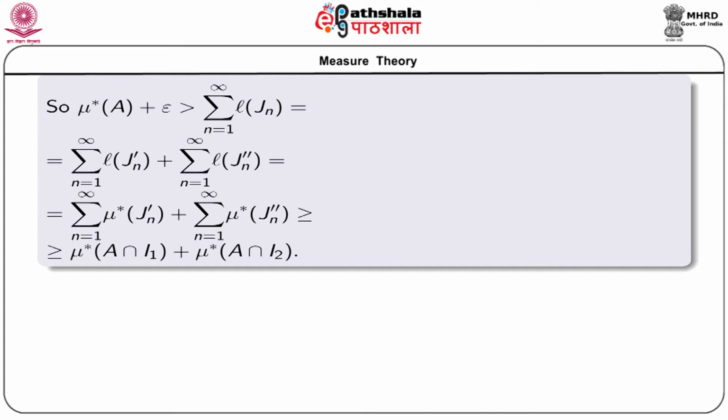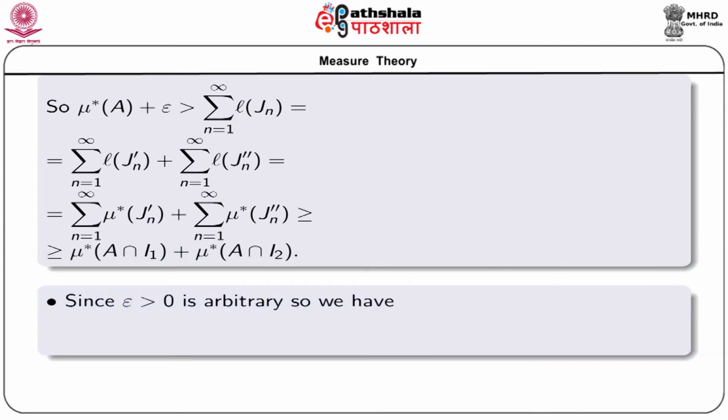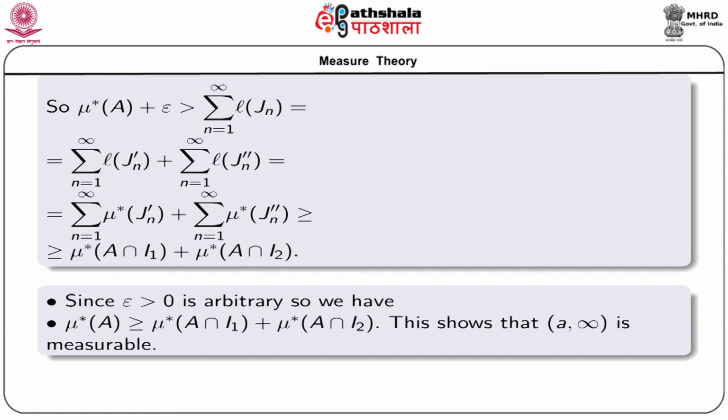Again, see that the right hand side does not depend on epsilon, and this inequality is true for any epsilon greater than 0. So, since epsilon greater than 0 is arbitrary, we have mu star A greater than or equal to mu star A intersection I1 plus mu star A intersection I2, and this shows our assertion that the open interval (A, infinity) is measurable.